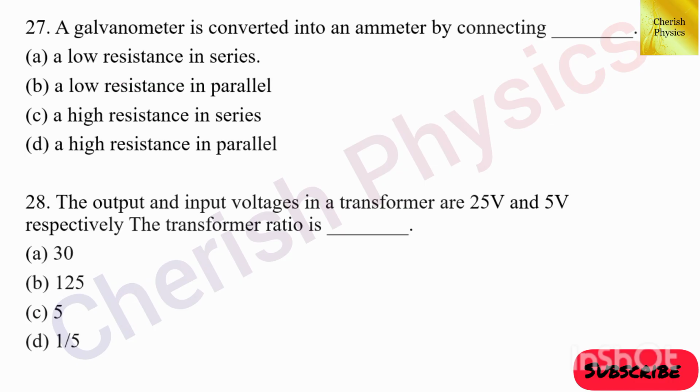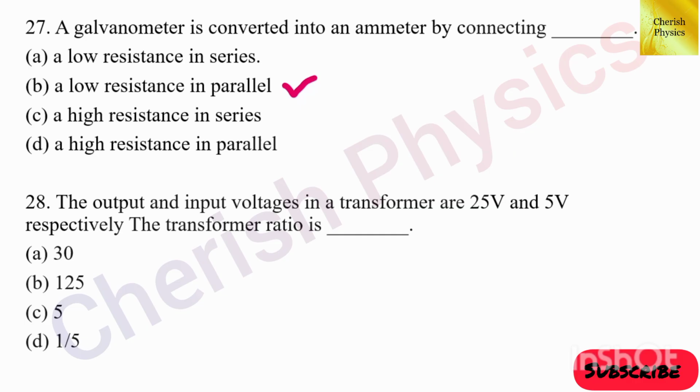27th question. A galvanometer is converted into an ammeter by connecting dash. The answer is option B, a low resistance in parallel. 28th question. The output and input voltages in a transformer are 25 volt and 5 volt. The transformer ratio is dash.